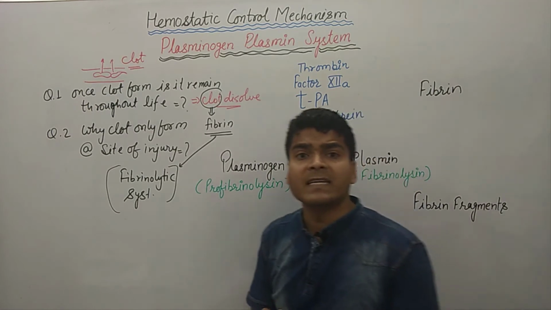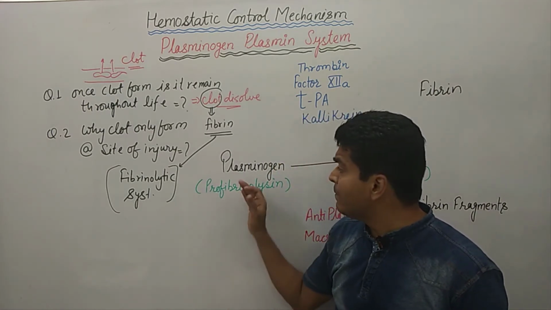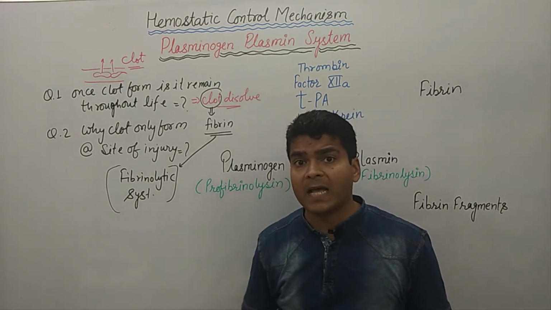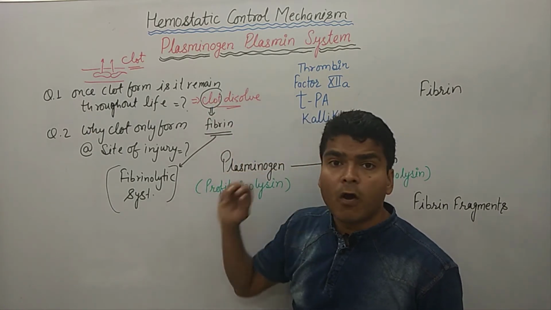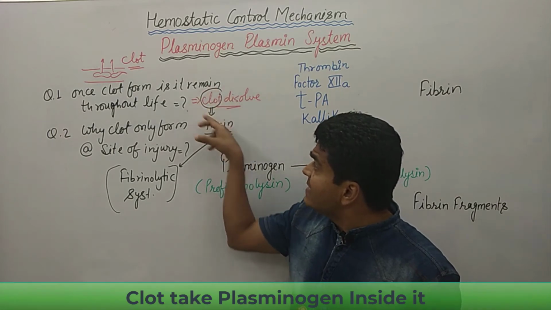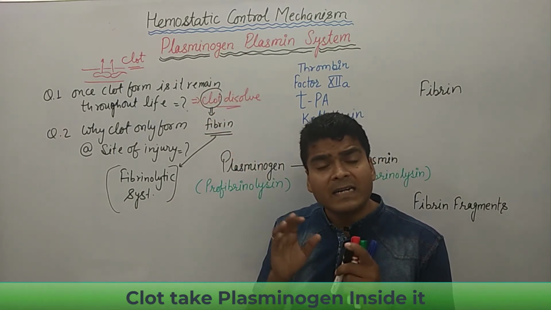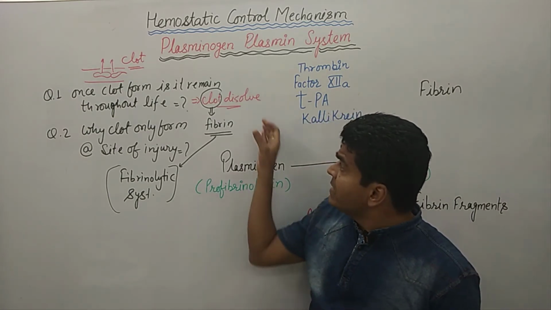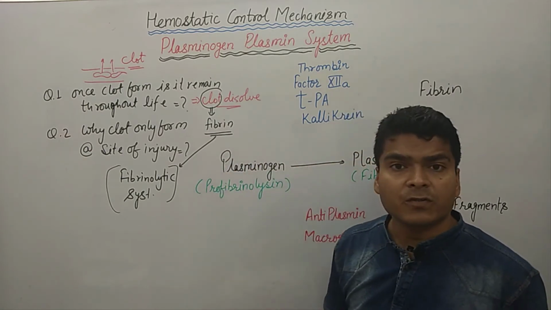The fibrinolytic system contains plasminogen. When the clot forms, the clot itself takes plasminogen inside it. So in the clot there is also a presence of plasminogen.